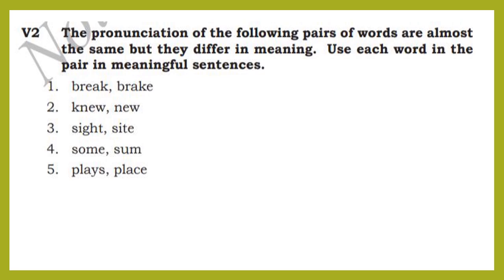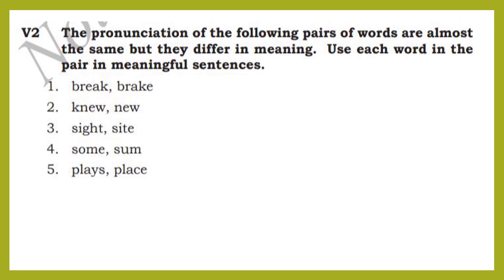For example, bear and bare; new and knew; two means T-O-O, T-O, T-W-O; bear, bare; through, threw, through; some, sum.